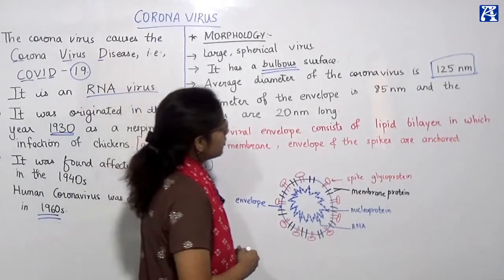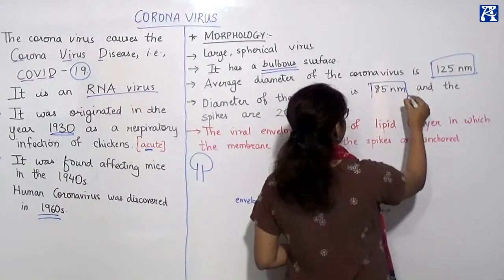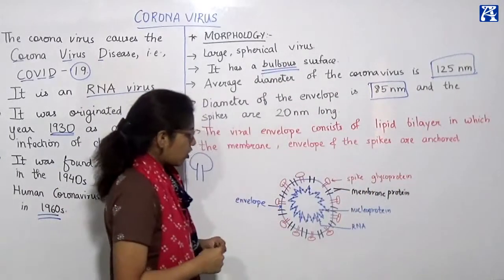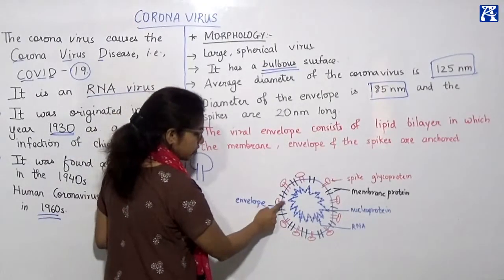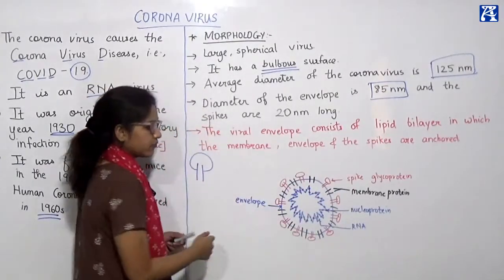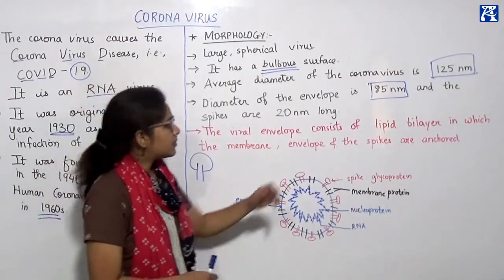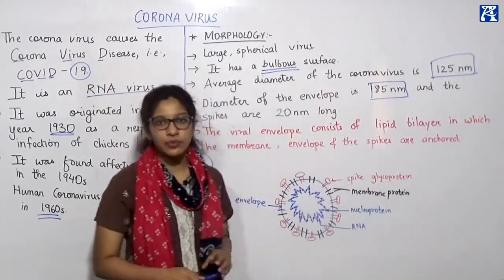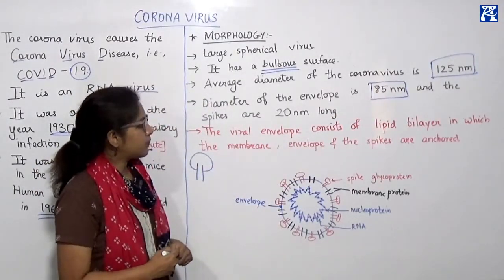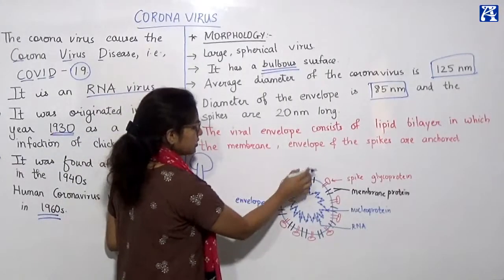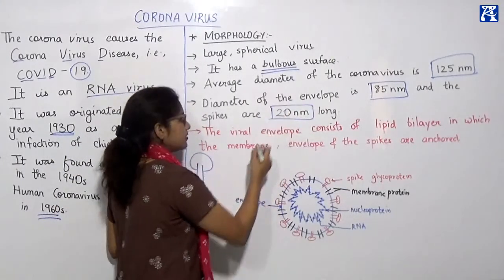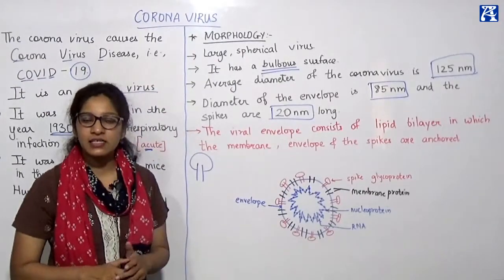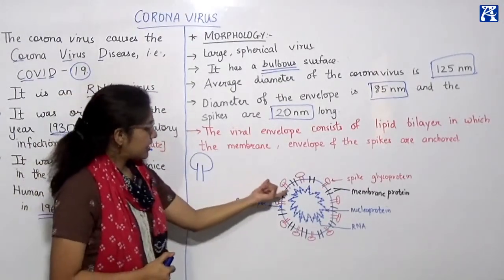The diameter of the envelope is 85 nanometer. This is the envelope, the blue surface, and its diameter is about 85 nanometer. And the spikes are about 20 nanometer. They are as big as 20 nanometer, so their length is 20 nanometer.